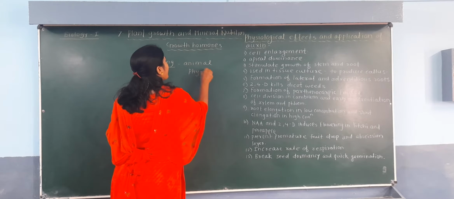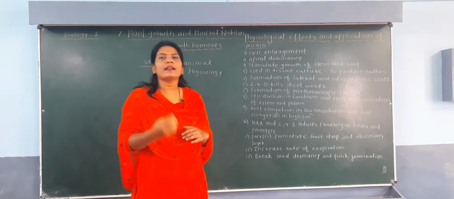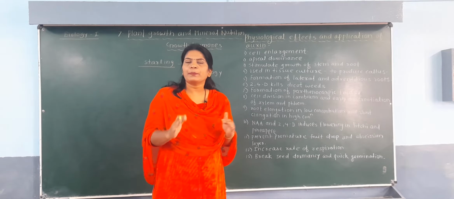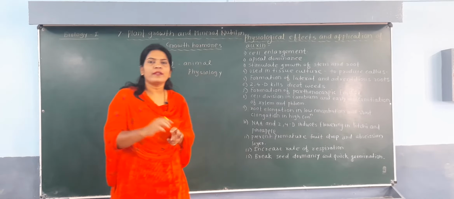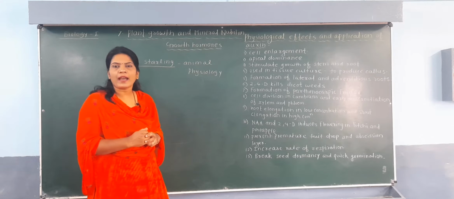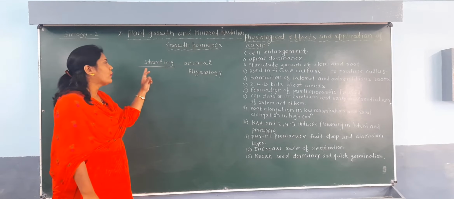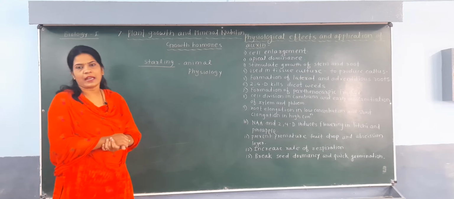So what is meant by animal physiology? That means Starling carried out experiments in different types of animals, in different cells and tissues of the animal, and he found some substances there, and for that he coined the term hormone. That's why the term hormone is used in animal physiology by Starling.